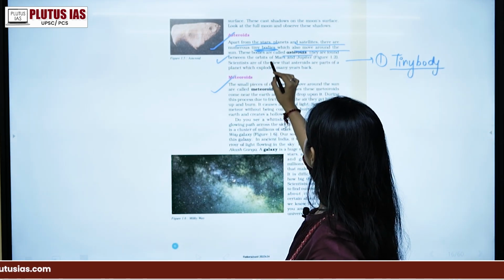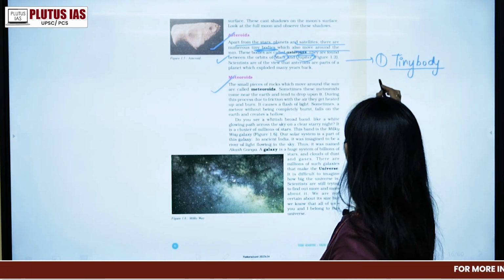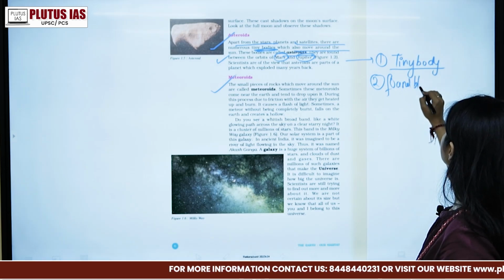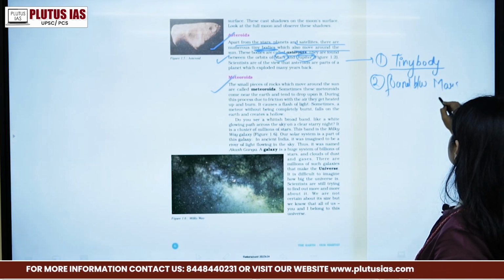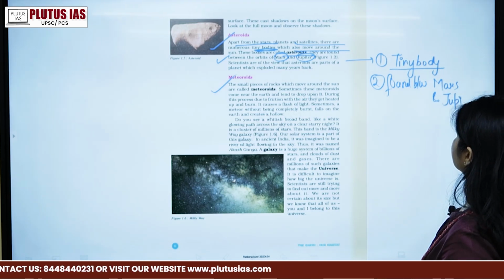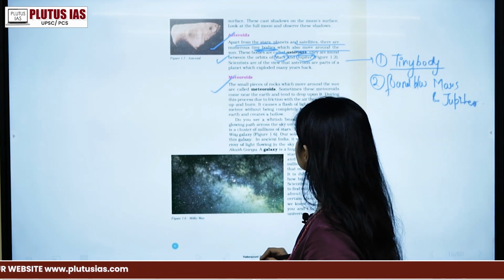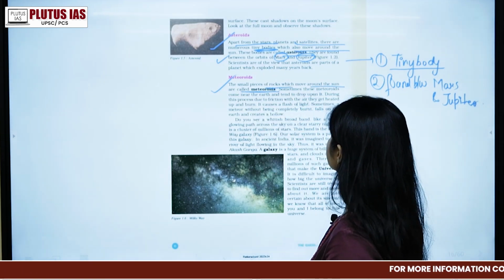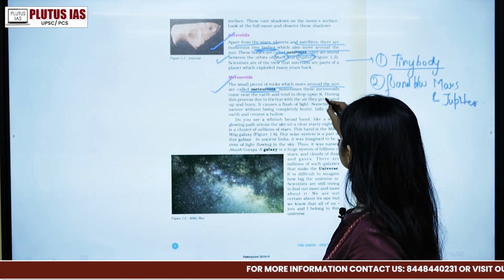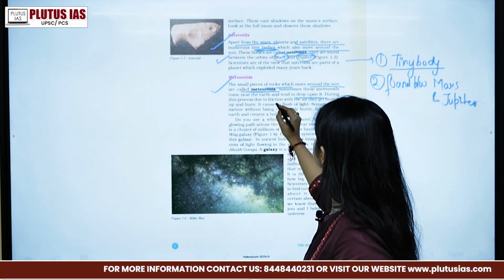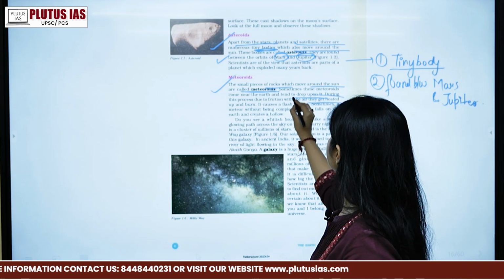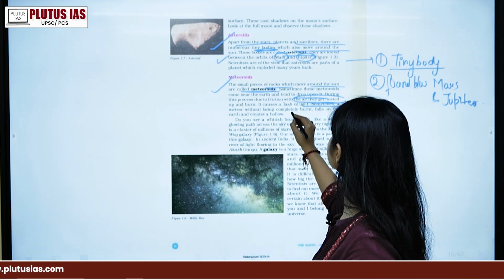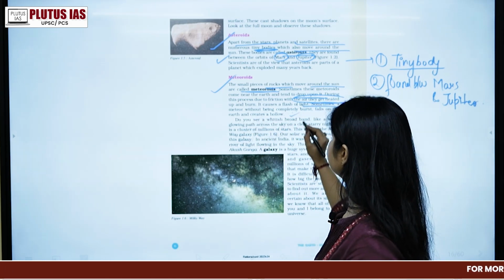They are found between the orbits of Mars and Jupiter. Second characteristic, they are found between Mars and Jupiter. Then there is the meteoroid. Pieces of rock which move around the sun are called meteoroids. Sometimes these meteoroids come near the earth and then drop upon it. During this process, due to friction with the air, they get heated up and burn and cause a flash of light. Sometimes a meteoroid, without being burned completely, falls on the earth and creates a hollow.